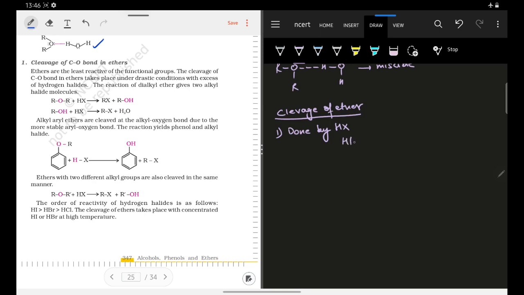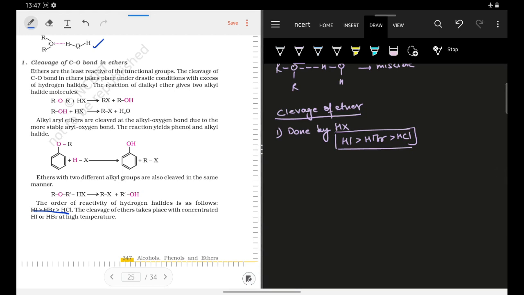Why? Because if we take different halo acids, we know that the strongest acid will be HI. If HI is the strongest acid, then they will be using it more frequently. HI is the most acidic and it will easily give a proton, and hence we use HX because of its acidity. So if HI is the most acidic, then the reaction will be most favorable in the case of HI. The reaction rate depends on the strength of the halo acid. So HI will have the highest rate and HCl will have the least rate. This is what they have written here also. The order of reactivity of hydrogen halides is as follows, where they have shown that HI has the highest reactivity and HCl has the least reactivity.